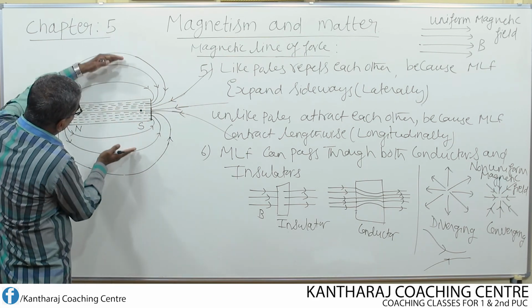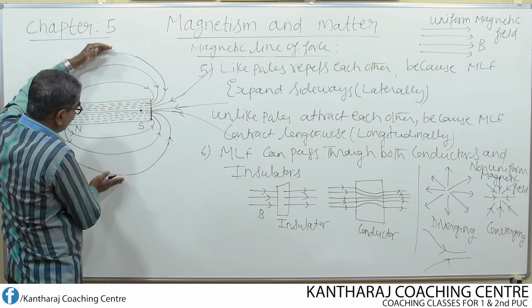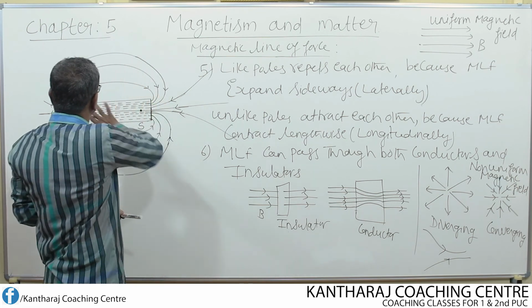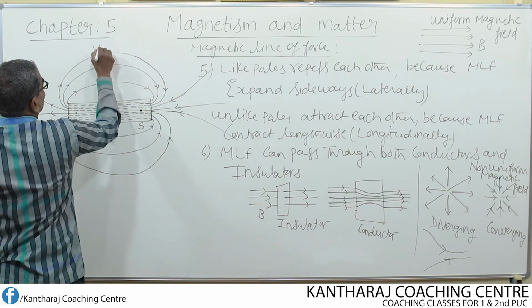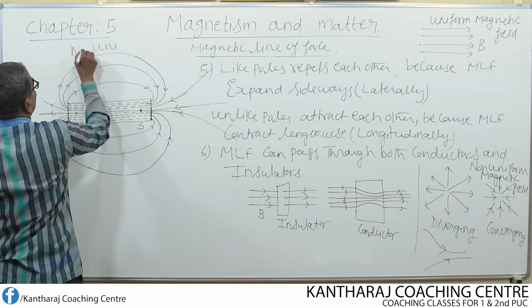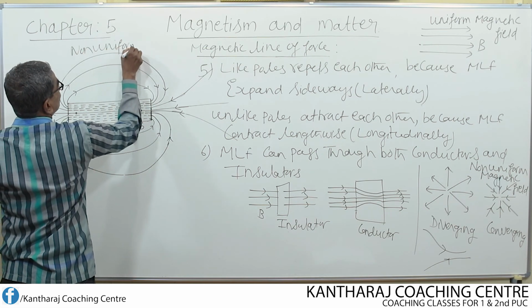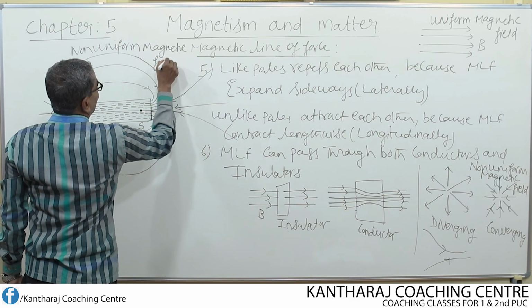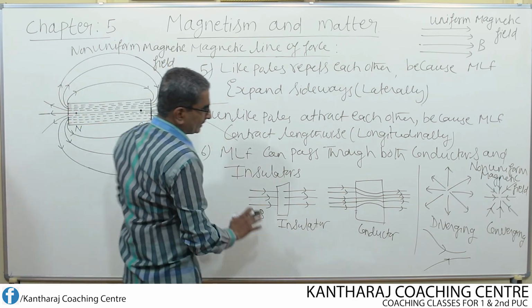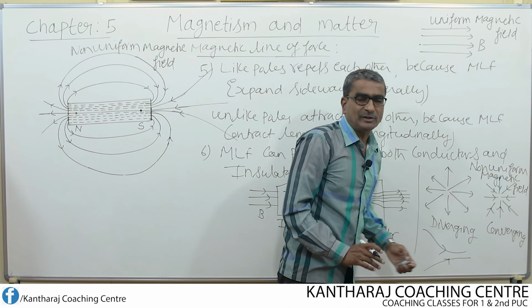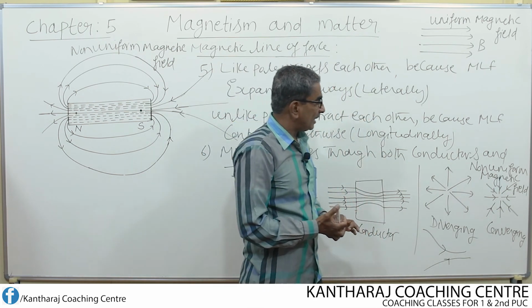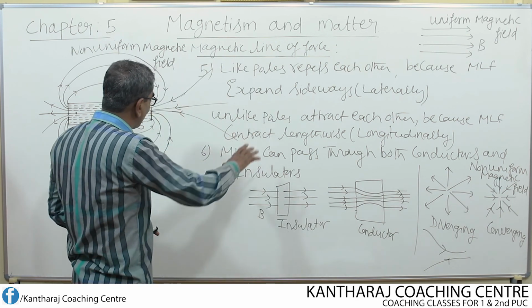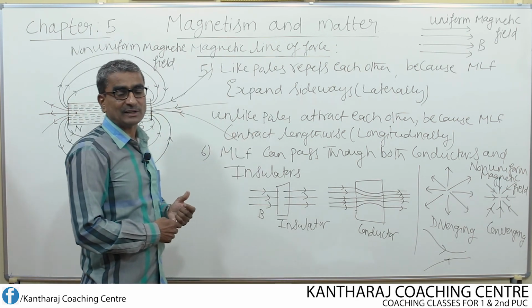Again, if you move away from the poles sideways and also lengthwise, the field goes on decreasing. So certainly this is a non-uniform magnetic field. It can be represented by a curved line, or by diverging or converging magnetic lines of force. So these are all the properties of magnetic lines of force.